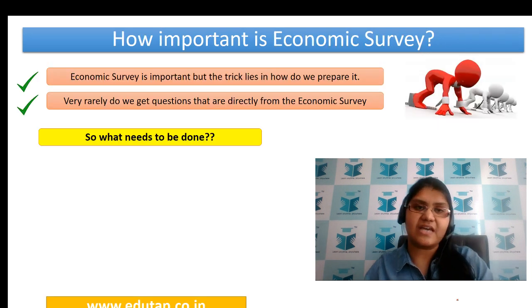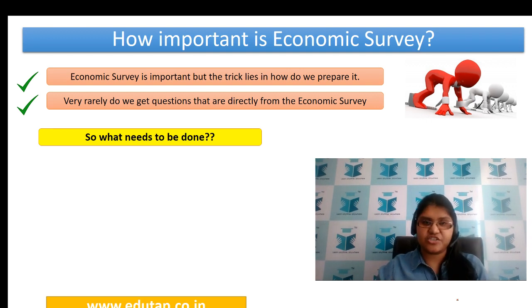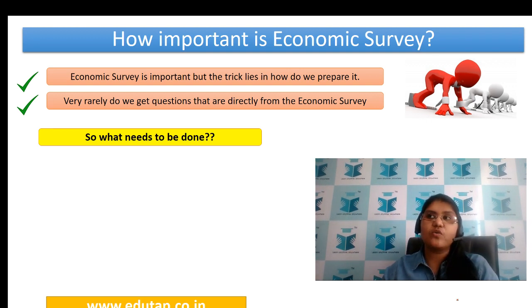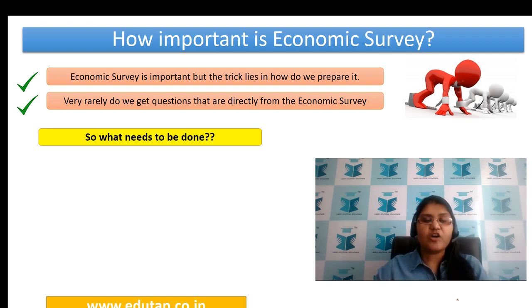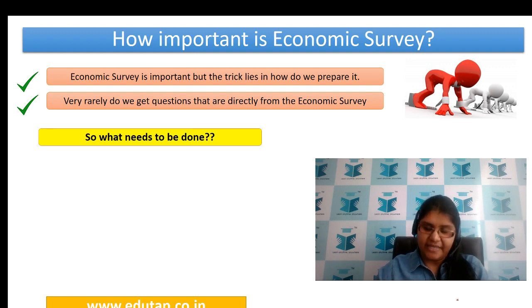So let us start with the session. What are we going to do in this session? In this session, we're going to tell you how to approach this important document, that is the Economic Survey. Now friends, before we begin, we should understand that there's a myth among students regarding this important document that is released. So what is the myth?